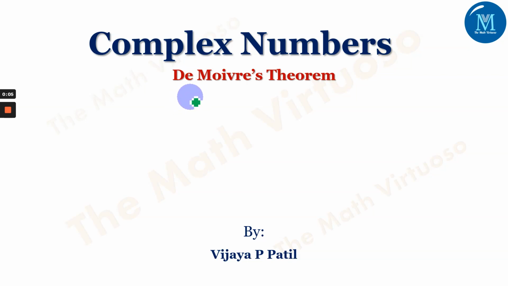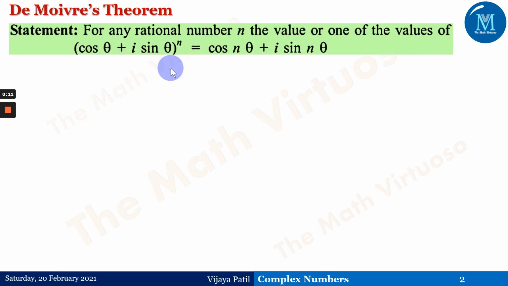Hello and Namaste. In continuation with the complex numbers, we'll be starting with De Moivre's theorem. The statement of De Moivre's theorem goes as: for any rational number n, the value or one of the values of (cos theta plus i sin theta) to the power n is equal to cos of n theta plus i times sin of n theta.